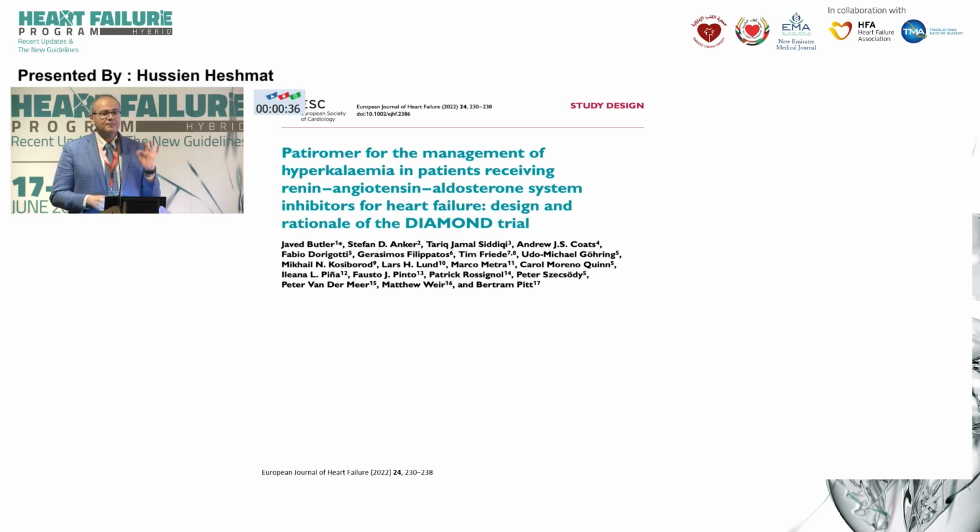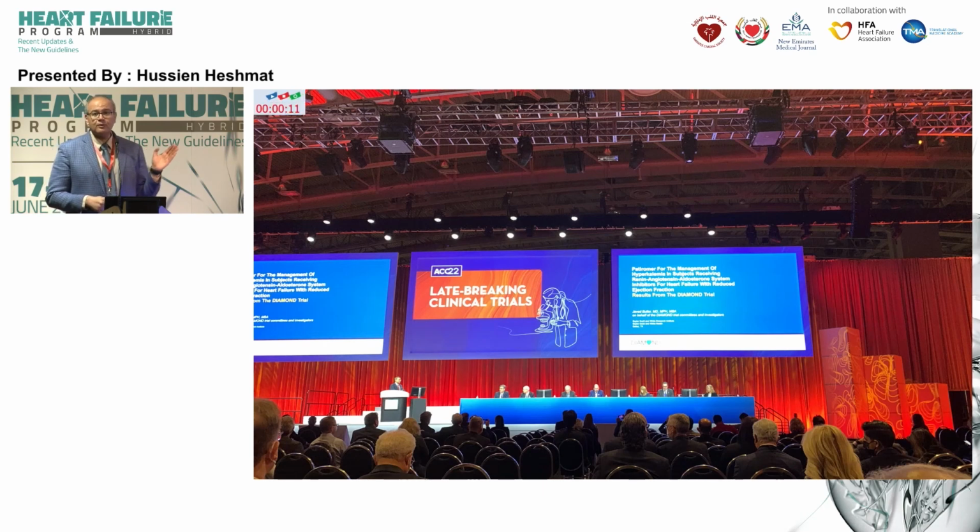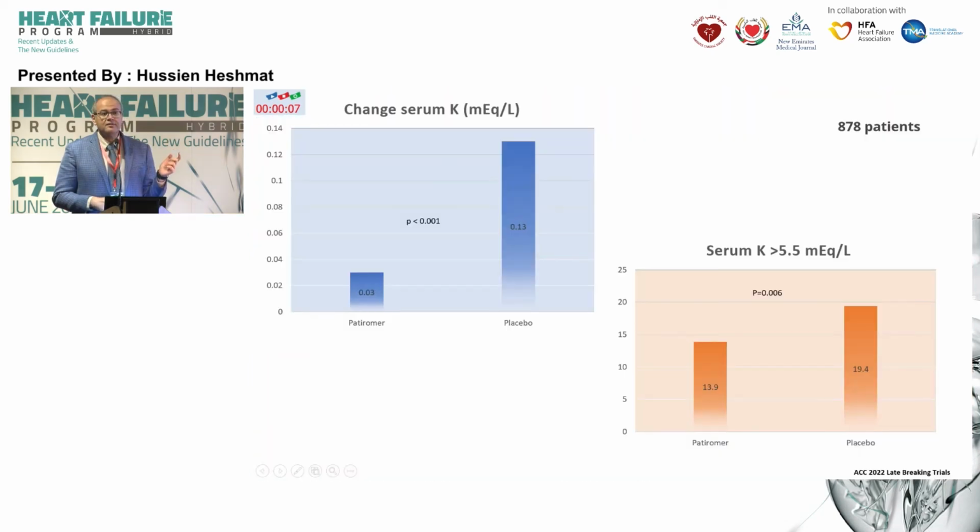And probably the latest piece of evidence and the biggest evidence that we had is in the Diamond trial. This is the design of the trial. The trial was released in the latest ACC, which was in April. It's not published yet. The trial looked at a group of heart failure patients, more than 800 patients, whether they had hyperkalemia or not. And those who had hyperkalemia were randomized to patiromer or placebo. And they followed them up. And as I told, it was released as one of the late-breaking clinical trials in the ACC by Dr. Butler. And these are the findings.